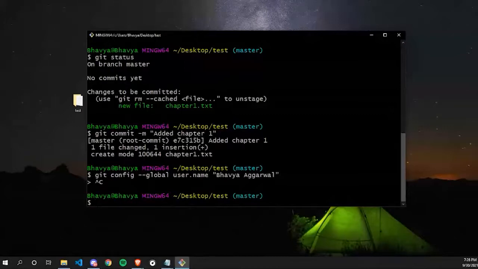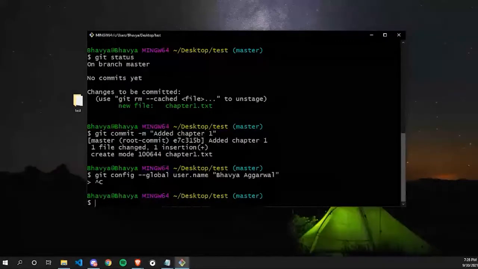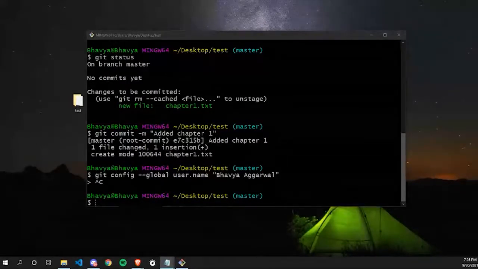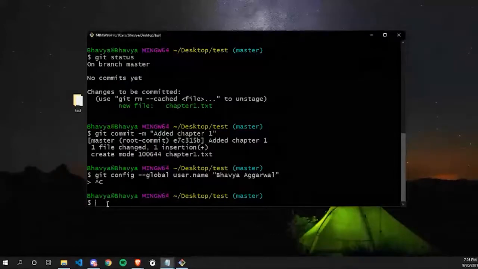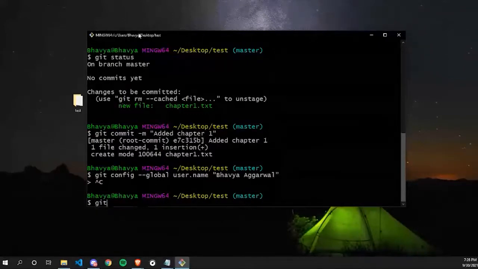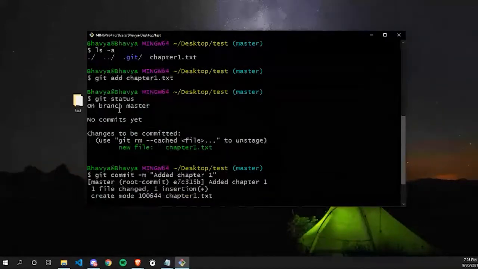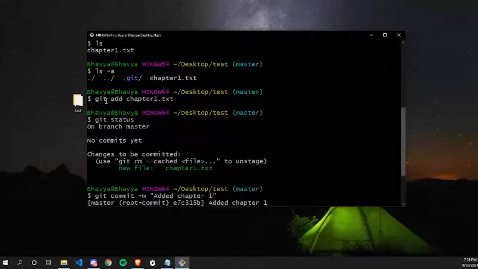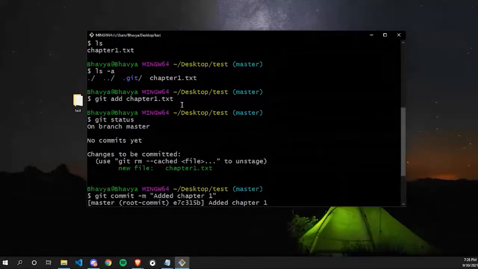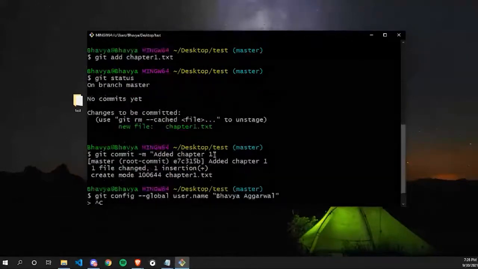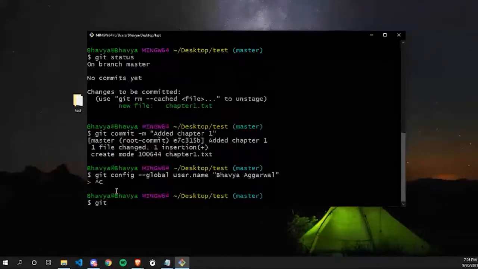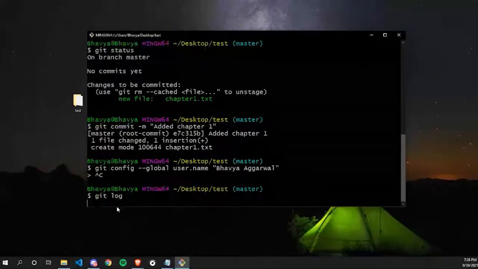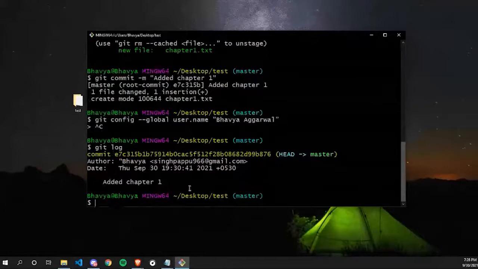Okay, so I think if everyone's done, then I will move forward. There's a command called git log. So till now, we have successfully added our file chapter1.txt to our staging area, and then we have committed that file. If you want to check the commit status, there's a command called git log. If you press enter, it will show you the log of your commits.